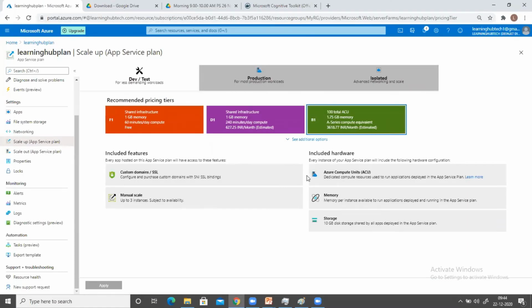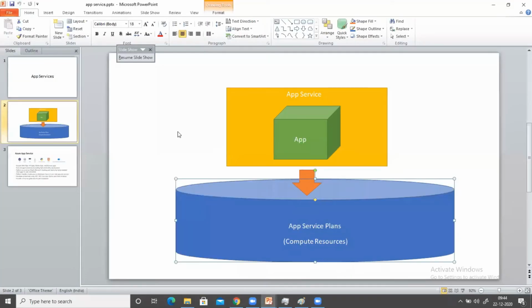You can see other features are also included. We will discuss it later. Let's understand the basic part of it first. Now, if you go back to this diagram, what is our final objective? Our final objective is that we want to deploy an application. So we do not deploy this application directly on the app service plan here. First, we have to create the app service. Inside this app service, we deploy our application, and this app service should be deployed on some app service plan here.